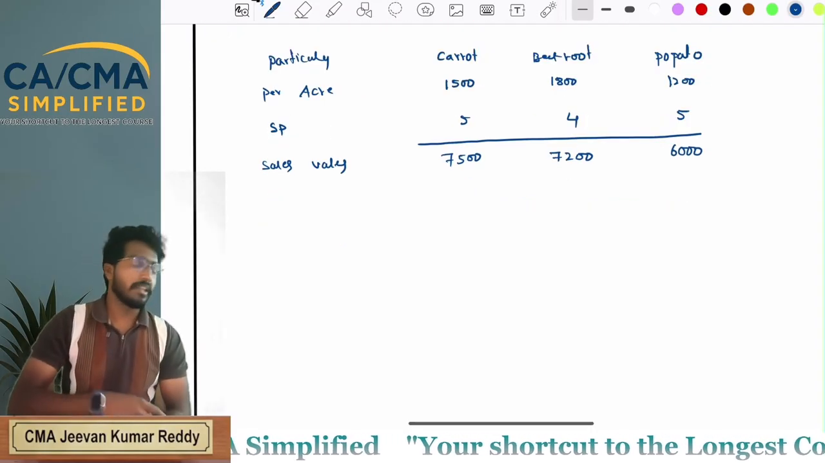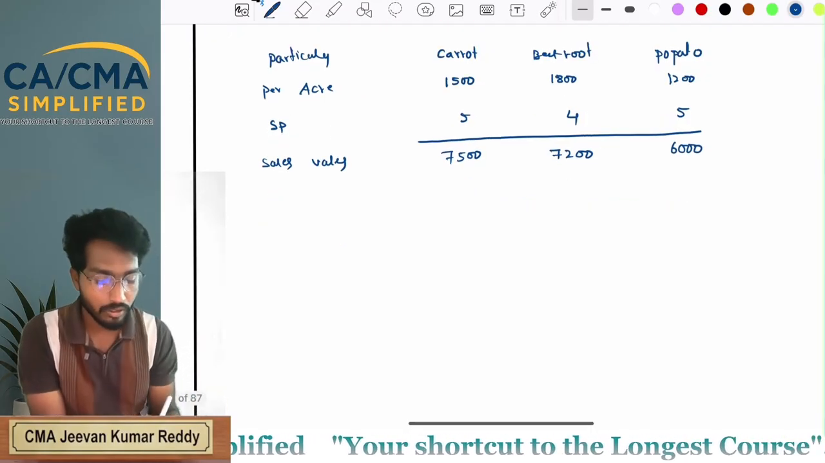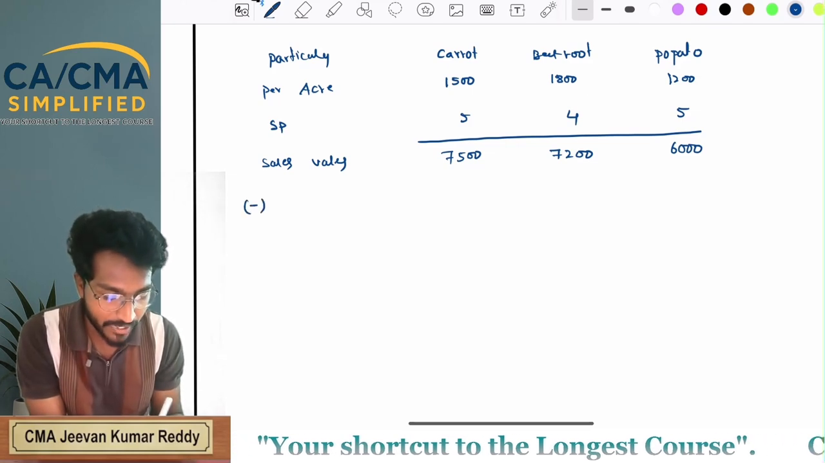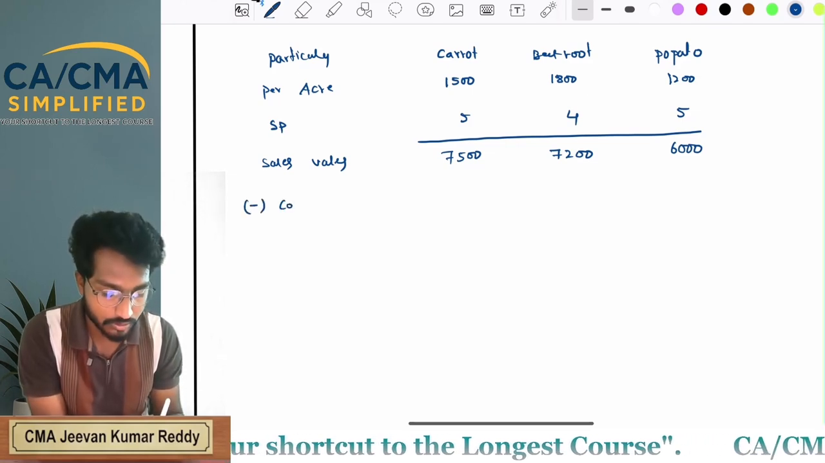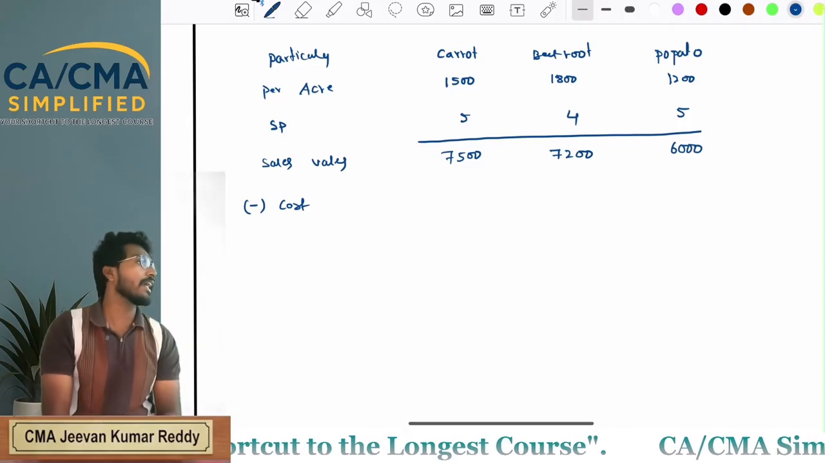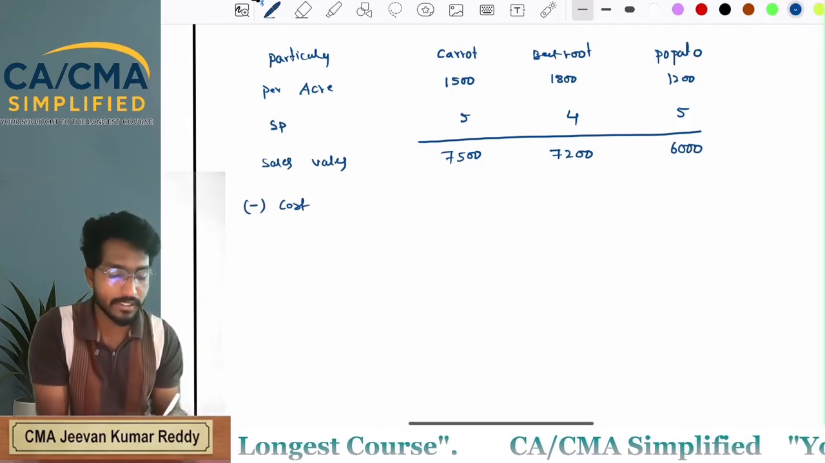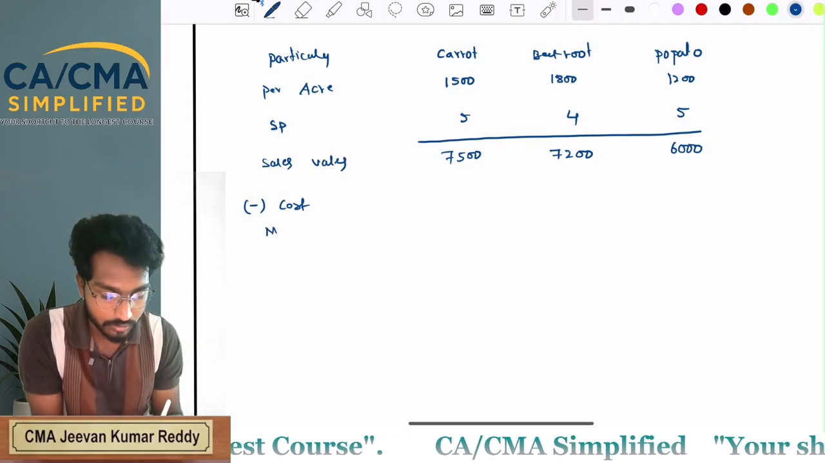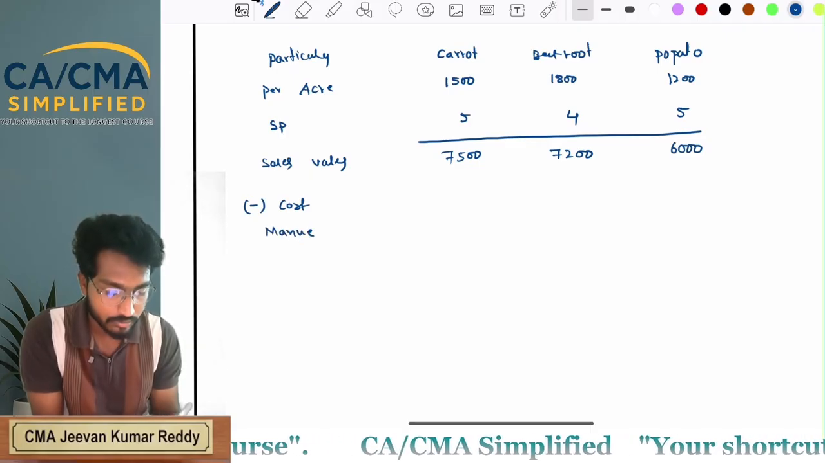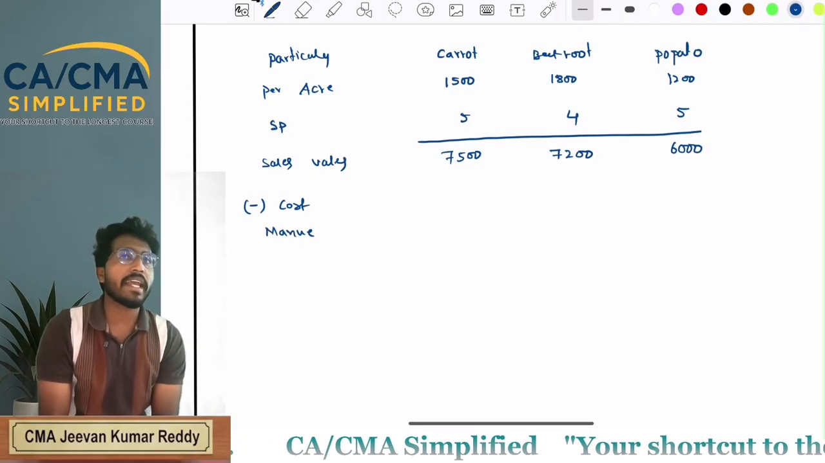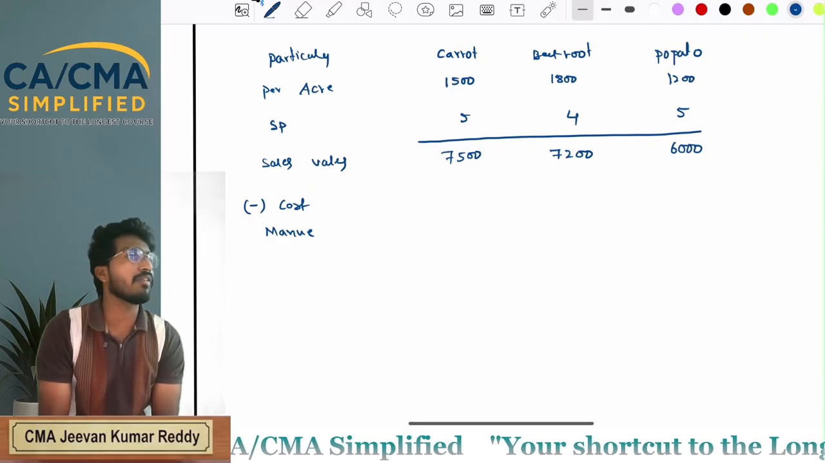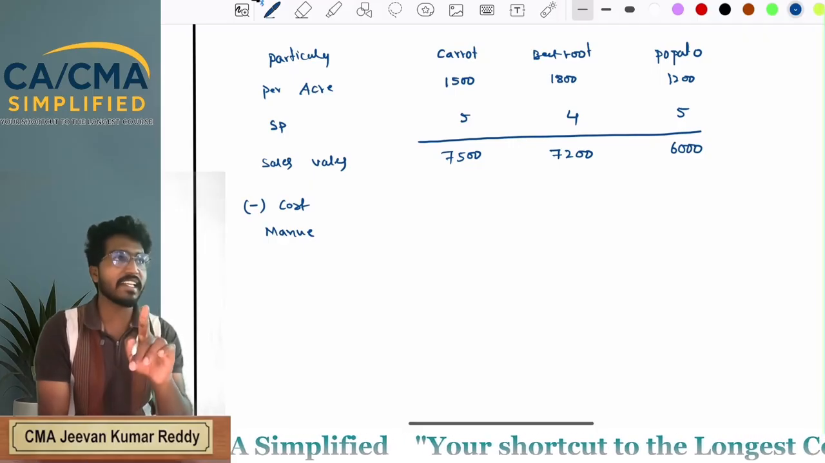Okay? Next, minus cost. You will get profit. First, what are the costs we have? First one is for manure. Per acre, how much amount of manure you are incurring? For 100 kgs, it is